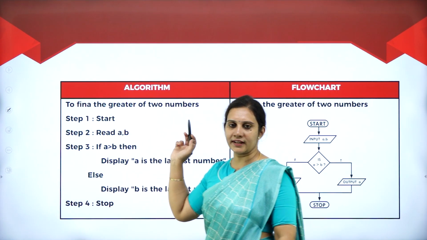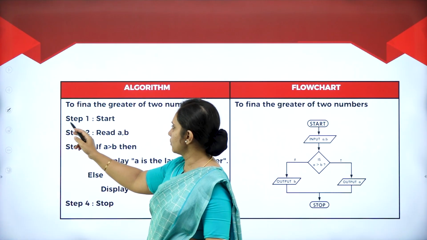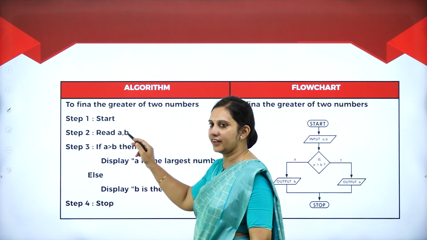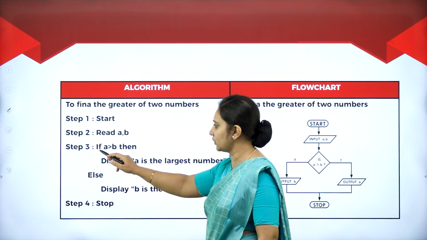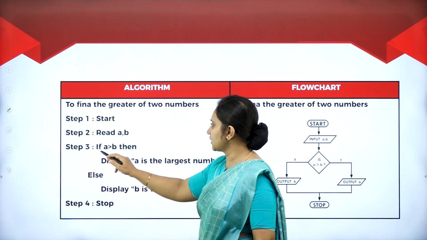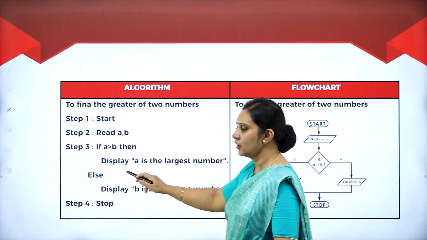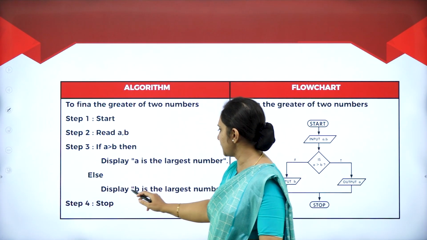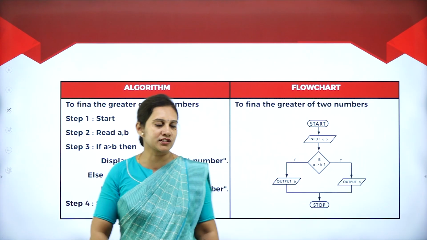I have taken one example, that is to find the greater of two numbers. So step 1 start, step 2 read A and B. In step 3, I am representing the if control statement, that is if A is greater than B, display that A is the largest number, or else display that B is the largest number, and step 4 will be stop.